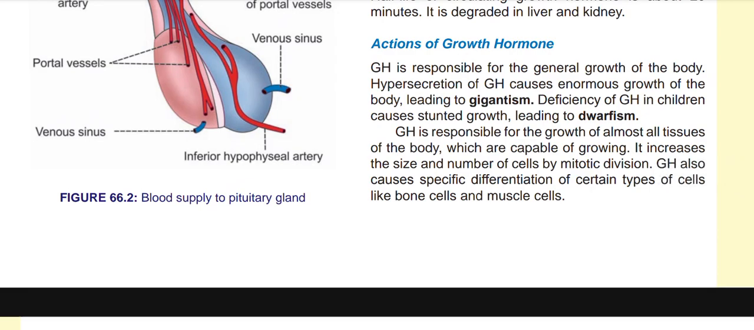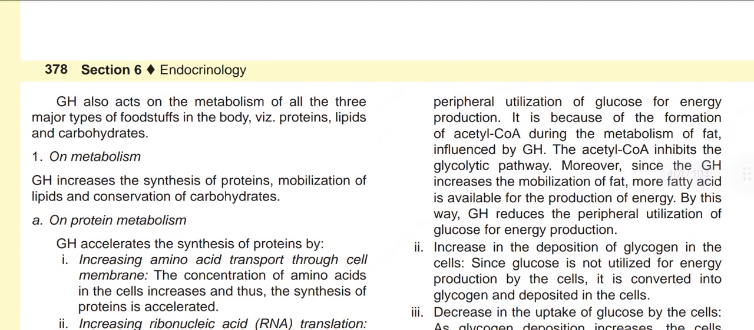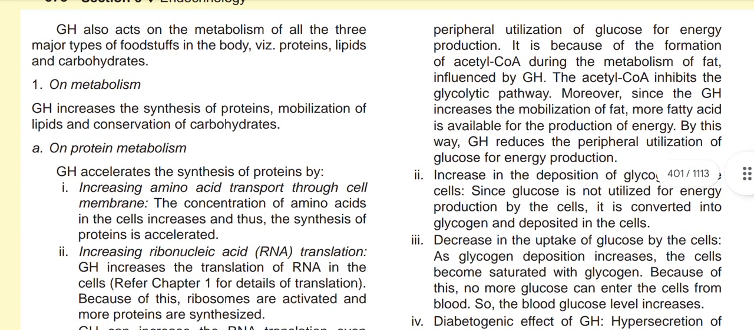Now, growth hormone is very much responsible for the growth of almost all tissues of the body which are capable of growing. It increases the size and number of the cells by mitotic division. Growth hormone also causes specific differentiation of certain types of cells like bone cells and muscle cells. Growth hormone also acts on the metabolism of all the three major types of foodstuffs in the body: proteins, lipids and carbohydrates. On metabolism, growth hormone increases the synthesis of protein, mobilization of lipids and conservation of carbohydrates.